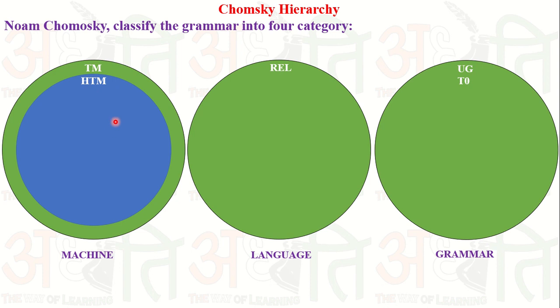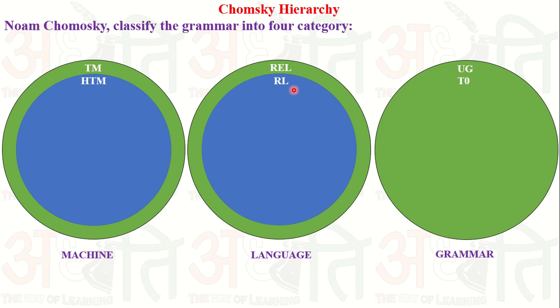So the halting Turing machine is a machine which always halts, and the language accepted by this halting Turing machine is known as a recursive language. I already discussed this topic in my previous videos, so please watch all my previous videos, because I have already discussed every machine, language and grammar with you.